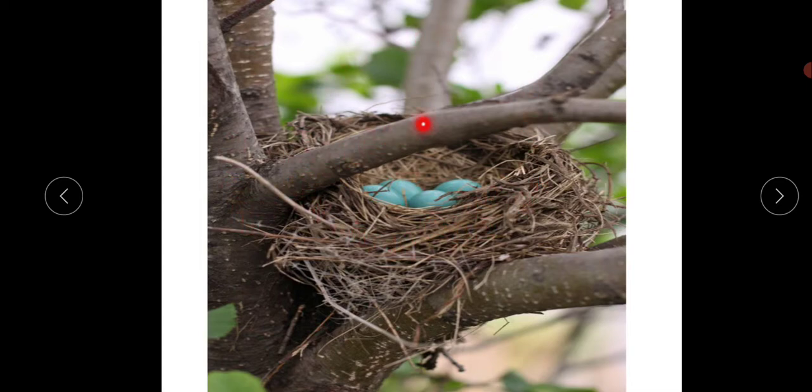Look, it's a tree. This is the branch of the tree. And here there is a nest. Yes, and it has laid eggs, right? Because it comes here and lives there. We have a house, right?